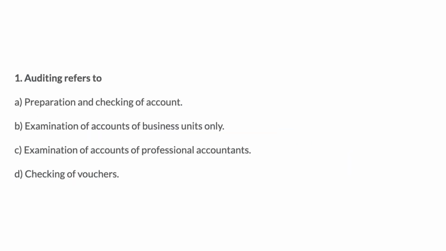Let's start. 1. Auditing refers to: A. Preparation and checking of account. B. Examination of accounts of business units only. C. Examination of accounts of professional accountants. D. Checking of vouchers. Answer: C. Examination of accounts of professional accountants.